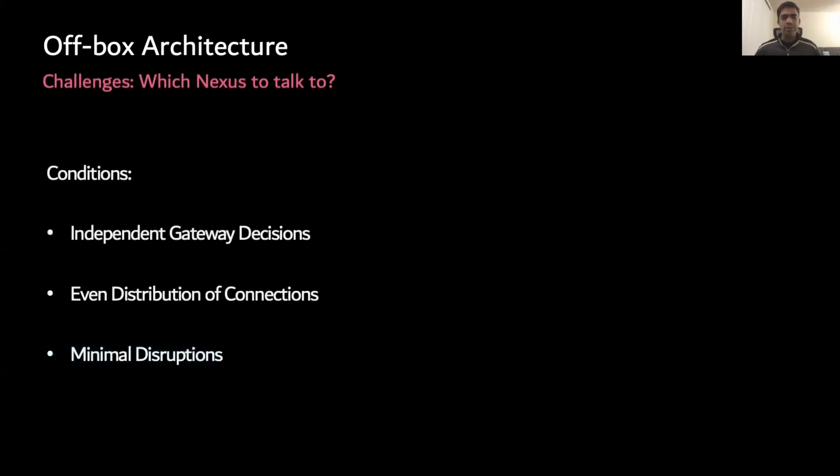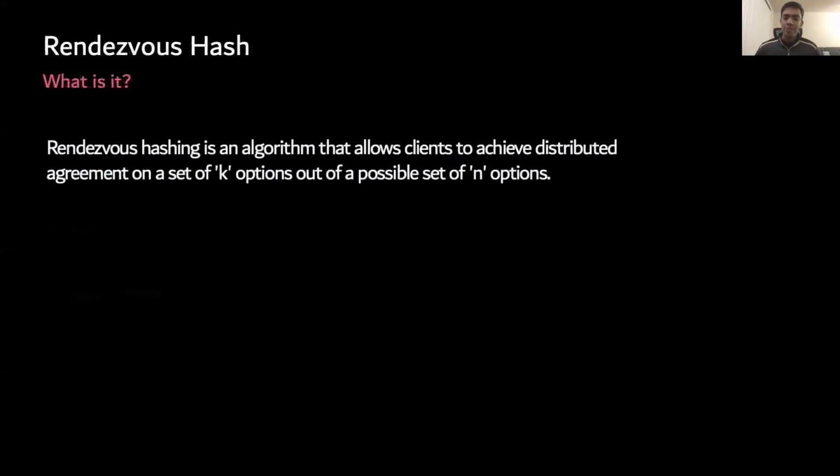So what do we want? Given that each gateway has to independently make a decision, we want to see an even distribution of connections with minimal disruptions when the fleet sees a change. A good solution to these requirements is rendezvous hashing.